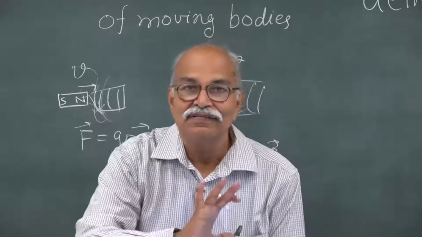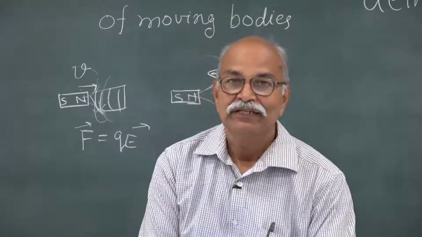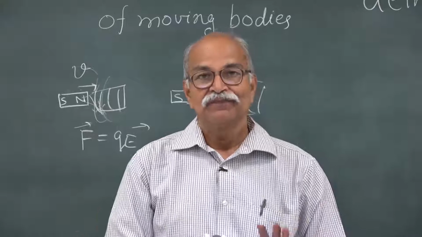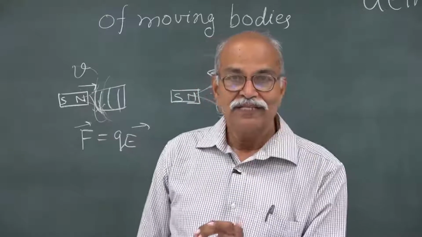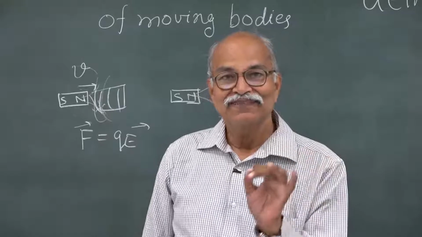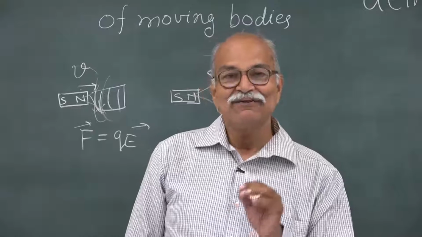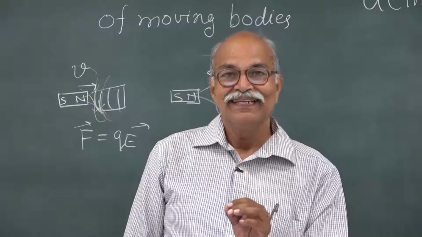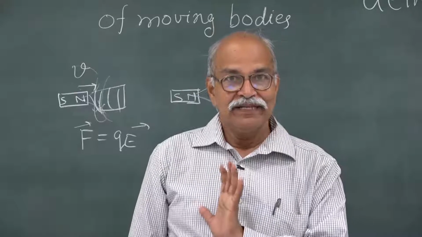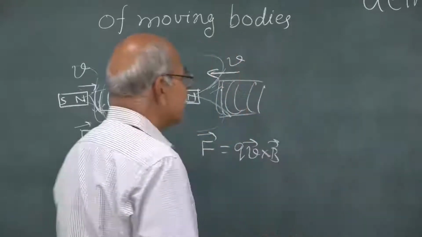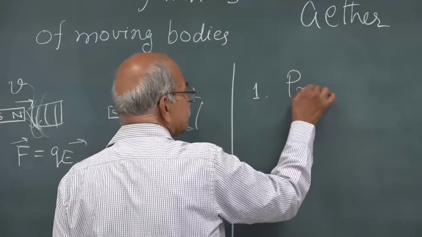So, this is the opening remark with which he then develops the special theory of relativity based on two postulates. One is the principle of relativity and the other is the constancy of the speed of light in vacuum. So, first thing, let me write. One is the principle of relativity.